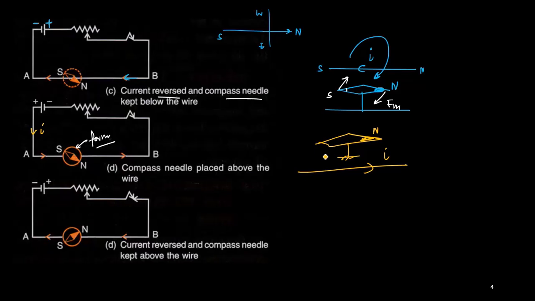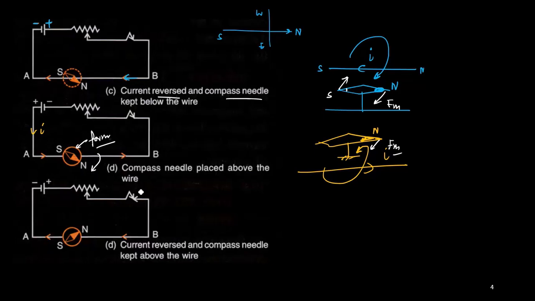Now if I place my thumb towards my right-hand side and fold the fingers, the fingers will appear to move away from the surface as we fold upward. From the upward point of view, the fingers will be folded like this. Because the needle is placed above the wire, the fingers will be folded towards ourselves. So the force will be in this direction, that means towards our east, and it will be deflected in this direction.